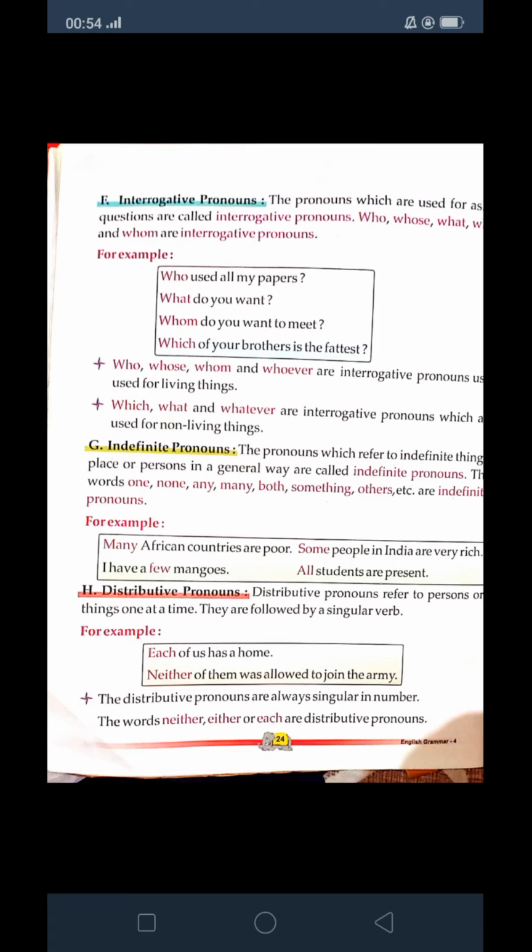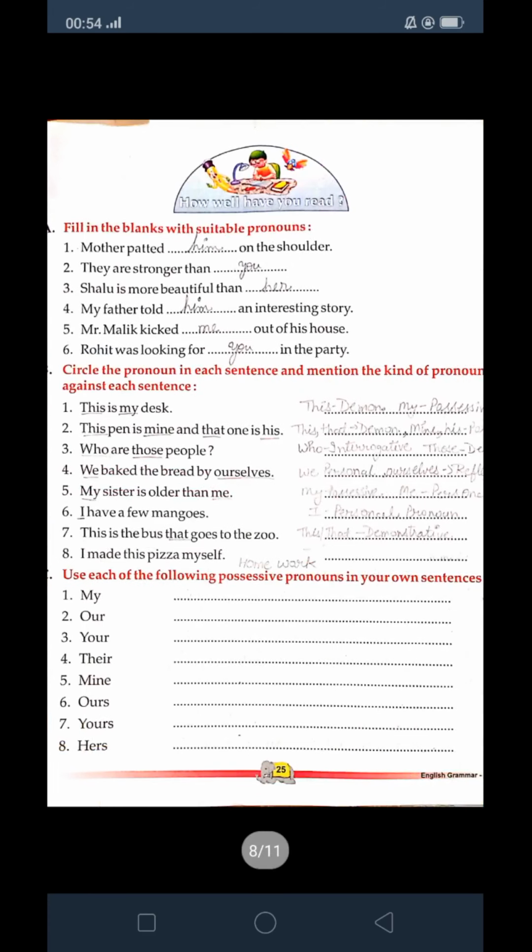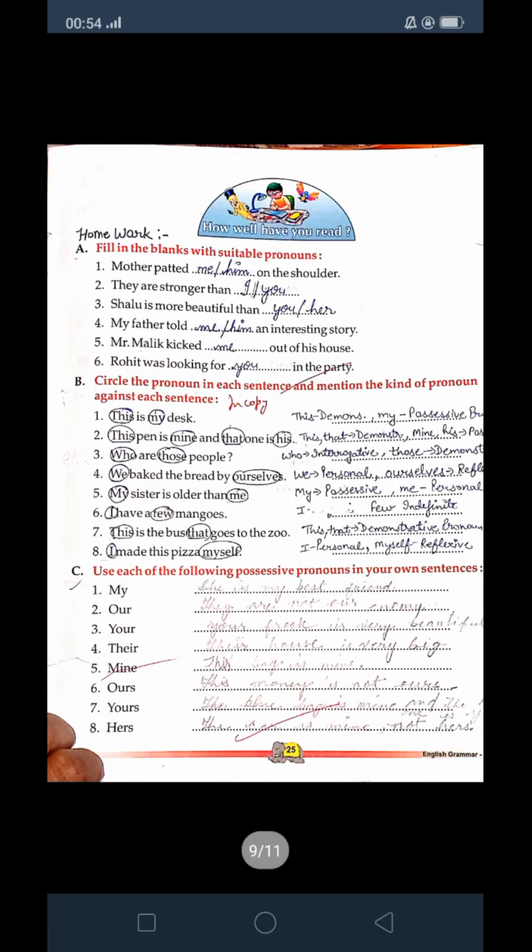Now it's time to do this. This is your homework. Now I'm going to solve your previous homework: filling the blanks with suitable pronouns.